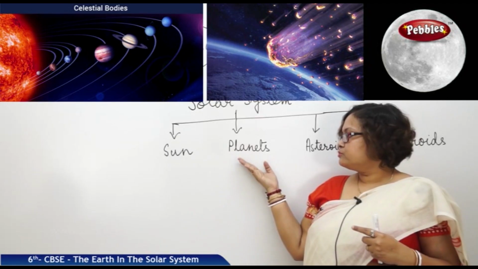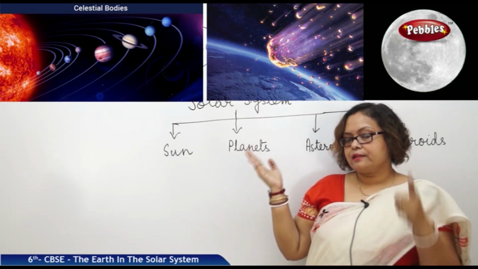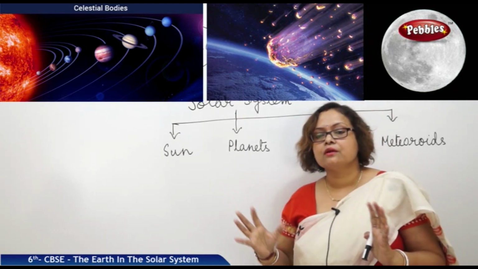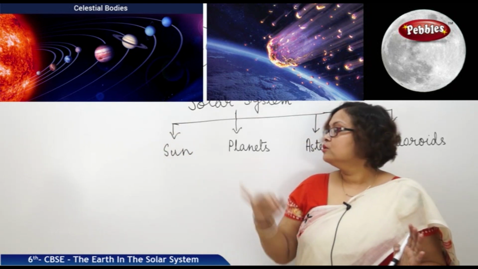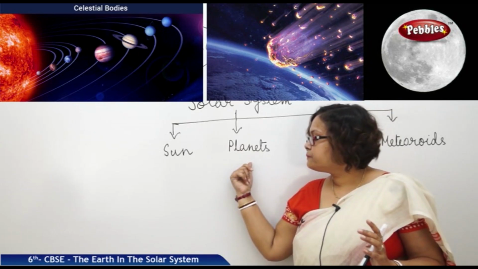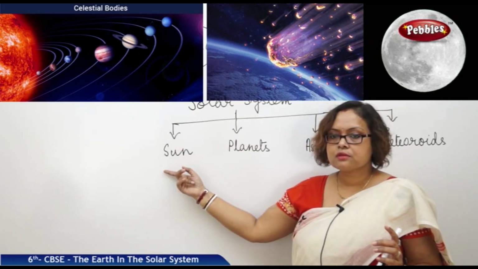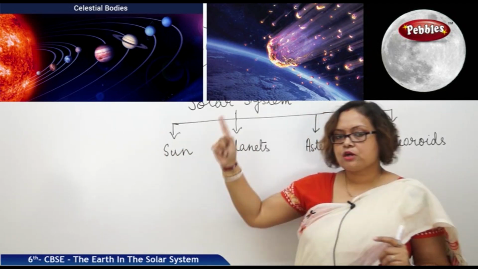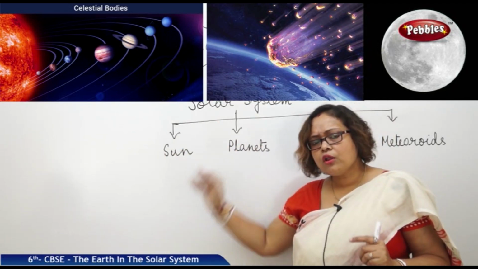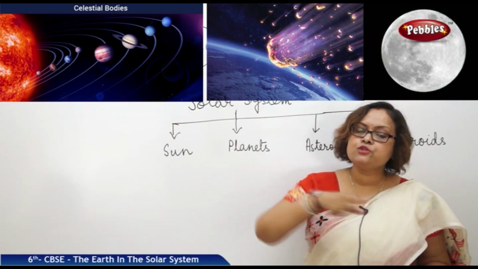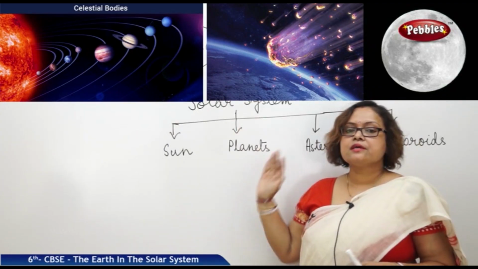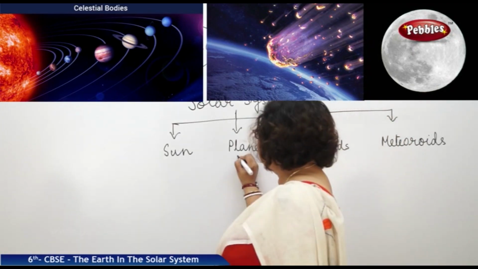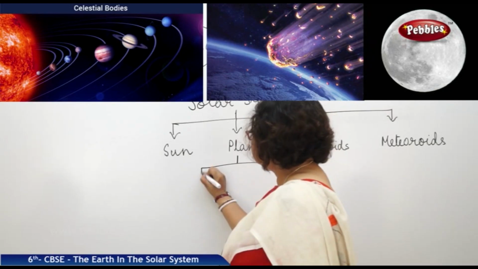Now, next come to the planets. What I told you is that planets are the planetary bodies that are moving, wandering from one place to another. So, they are planets. These planets are surrounded to a sun. They are orbiting sun in a particular fixed orbit. Sun has given all of them a particular way to go and the planets are following those orbits. Planets are divided into 2 types.